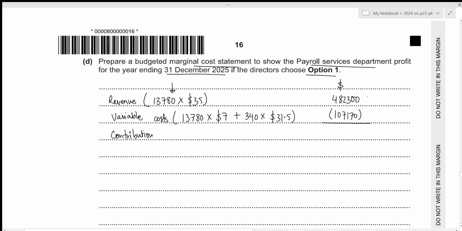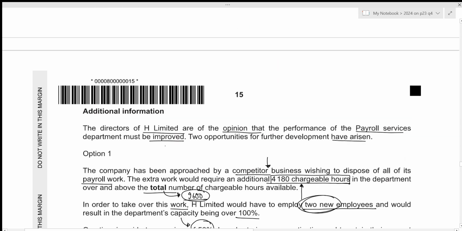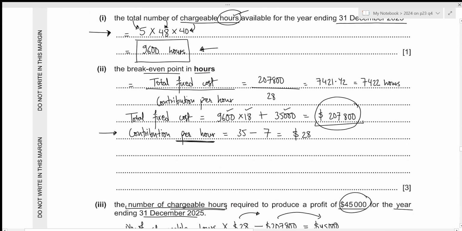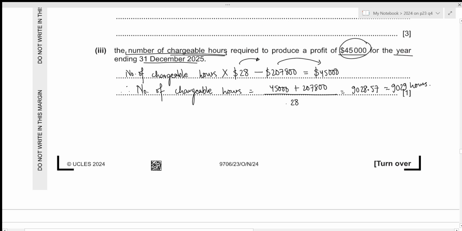Now we can get the value for the contribution. That will just be 482,300 minus 107,170, which results in 375,130. Now we need to subtract the fixed costs. In this case, the other fixed costs will remain the same, but since the fixed rate of salary is changing, this part will have to change because the number of hours as well as the rate, both of these things have changed. So the only constant will be the 35,000.